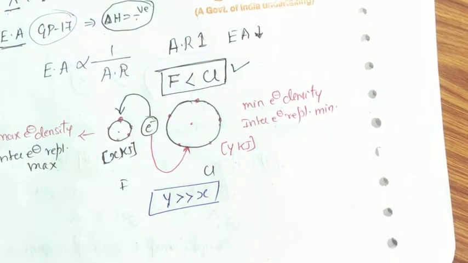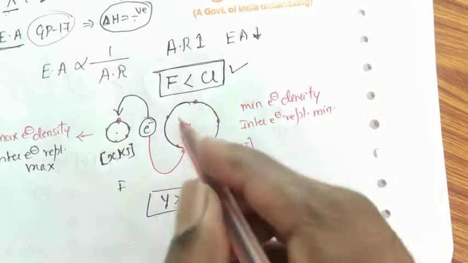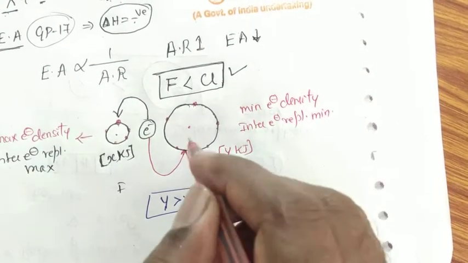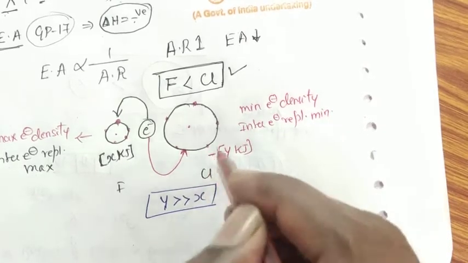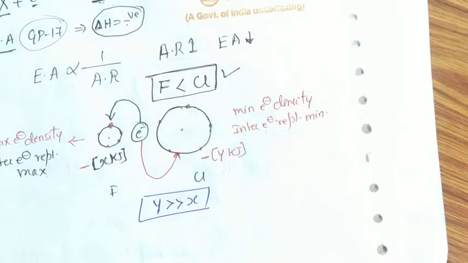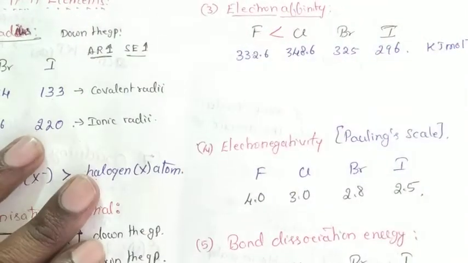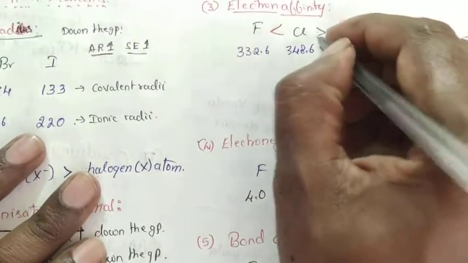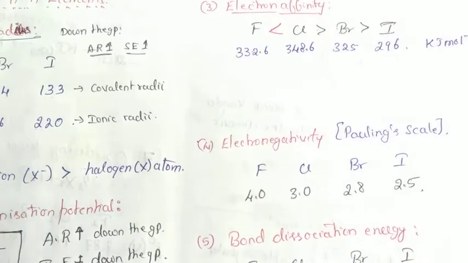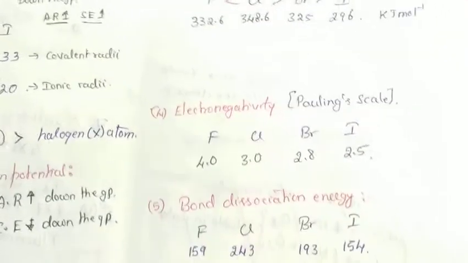But in case of chlorine, due to larger atomic radius and less electronic repulsion, addition of an electron takes place very easily with the release of a large amount of heat energy. Therefore, the electron affinity of chlorine is greater than fluorine. But as we move down the group, with increase in atomic radius, electron affinity values decrease.